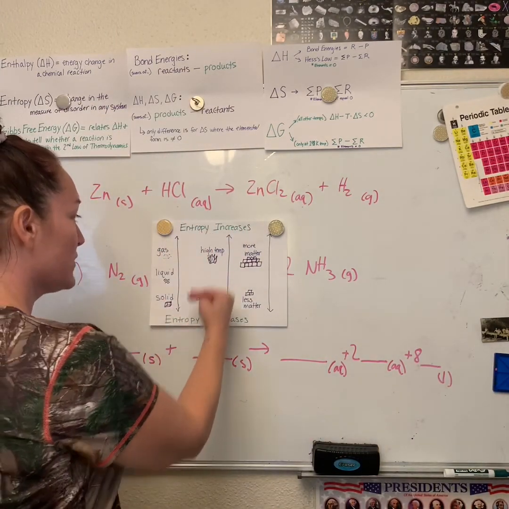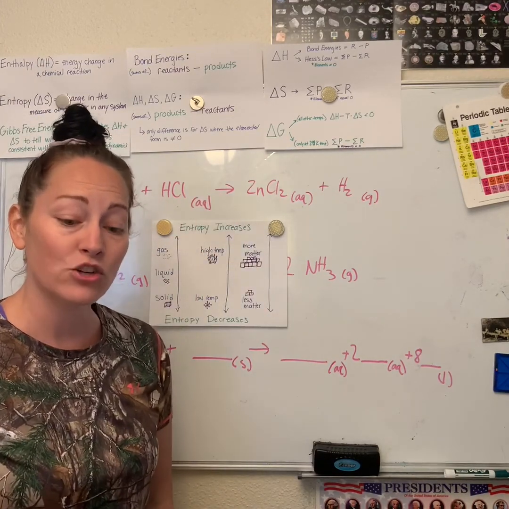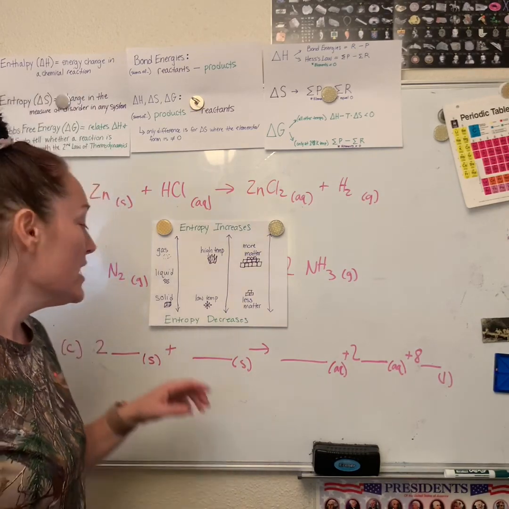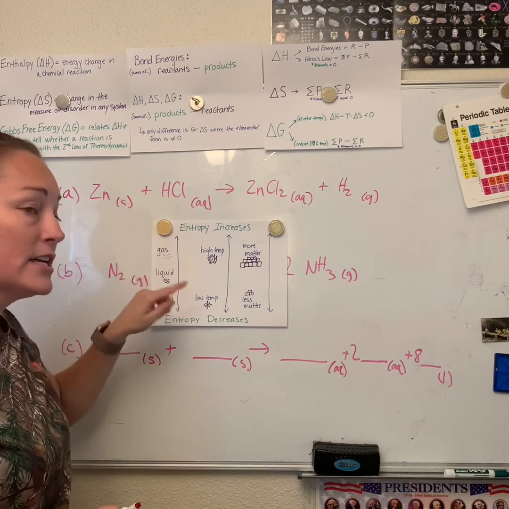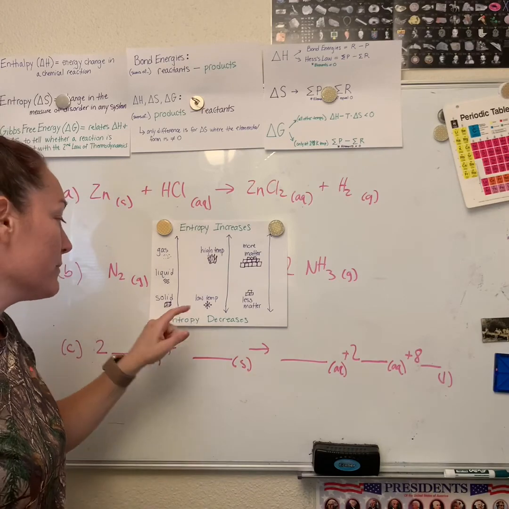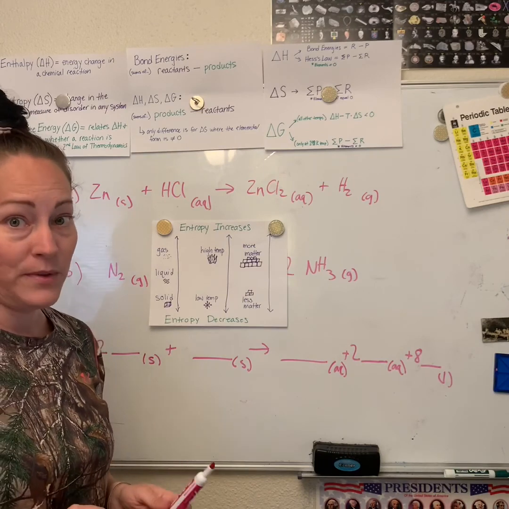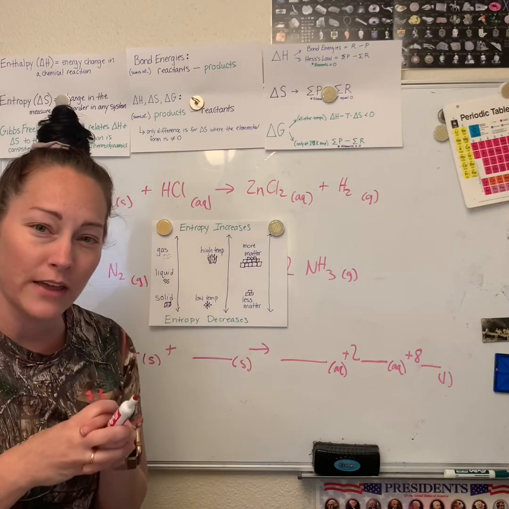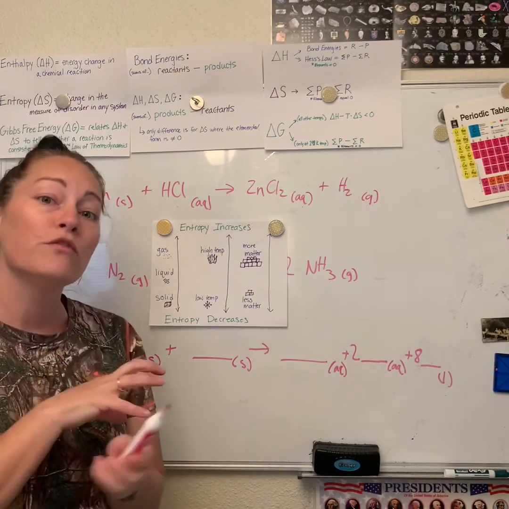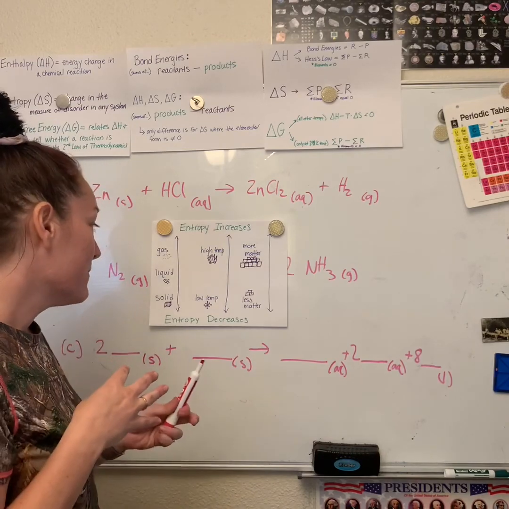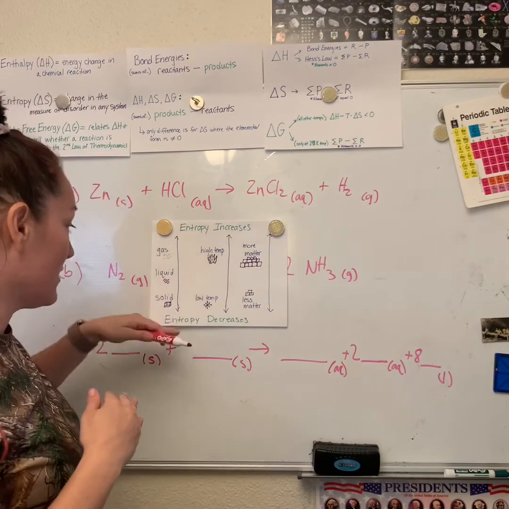As we go up in each one of these categories, entropy or disorder is going to increase. This will make sense as we talk through it. If I have a solid, liquid, and a gas, as I go from a solid up to a gas, disorder increases. This should make sense, okay? Because in a solid state, it has the least amount of entropy or disorder. The molecules are really close together, they're vibrating, they can't get anywhere. As we go to a liquid, they're able to move about more, right? And as a gas, they're bouncing around everywhere because there's more energy as we go from a solid to a liquid to a gas.